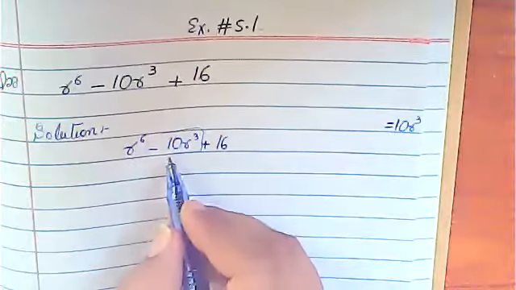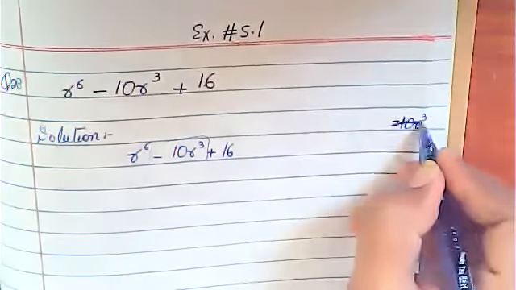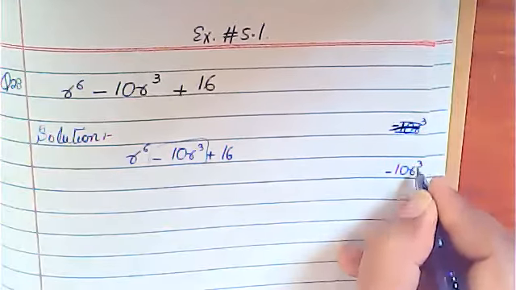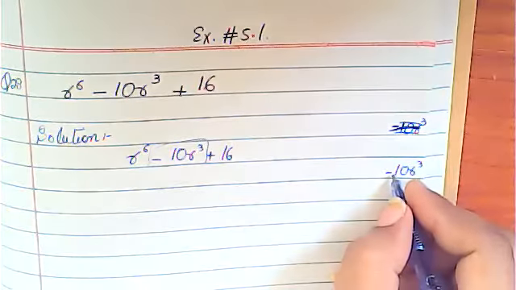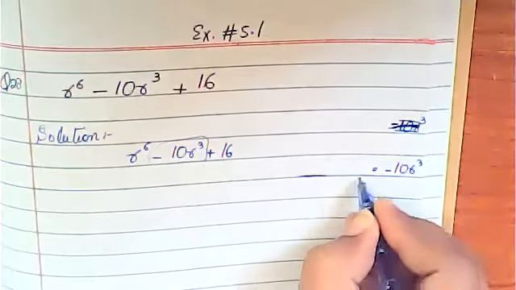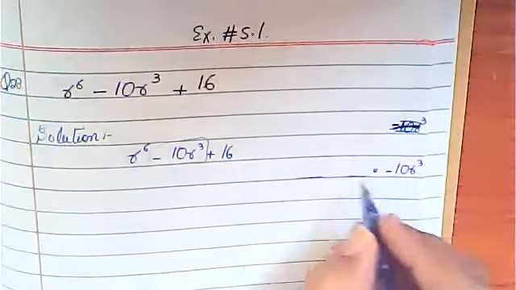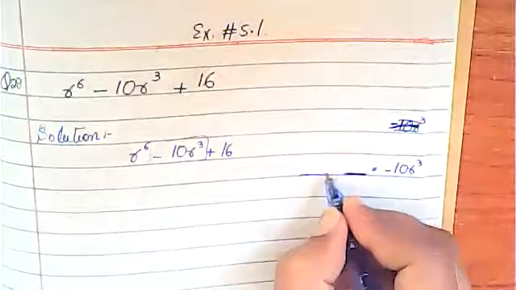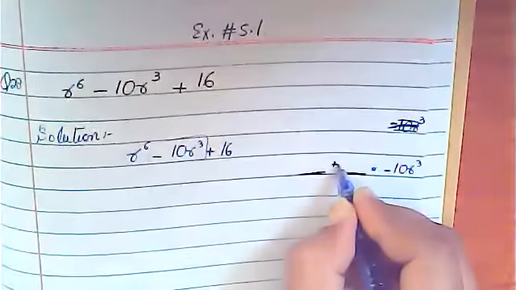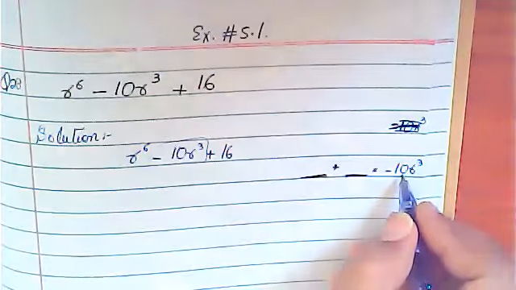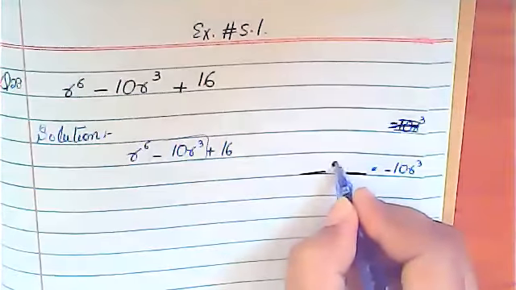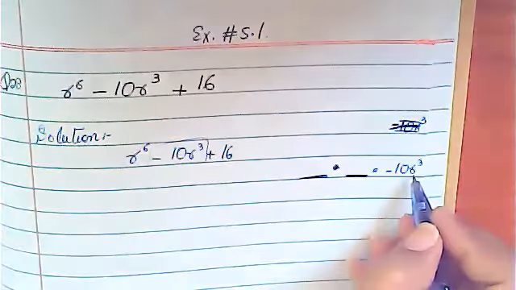This is minus 10x^3, our middle term, and you have to break this middle term into two factors. How many factors? The factors should be 2. Now you have to decide which two factors you will add and subtract, so that the answer will be minus 10x^3, right? The answer should be minus 10x^3.